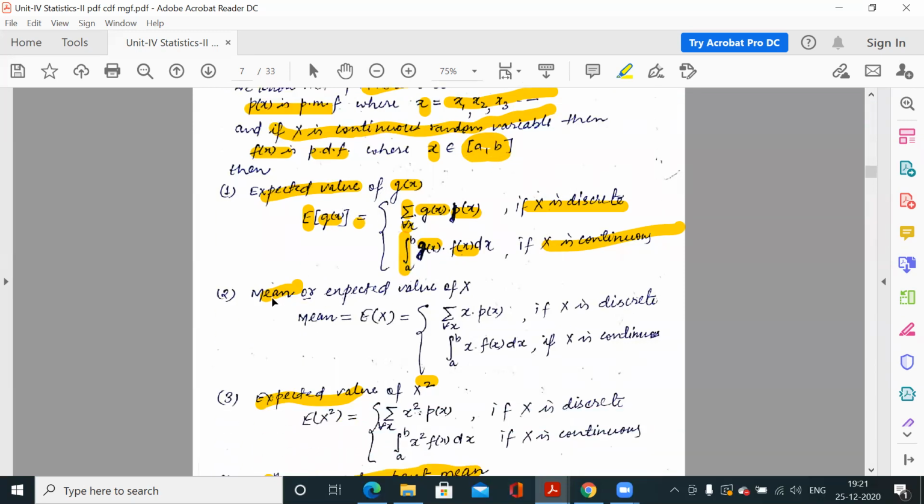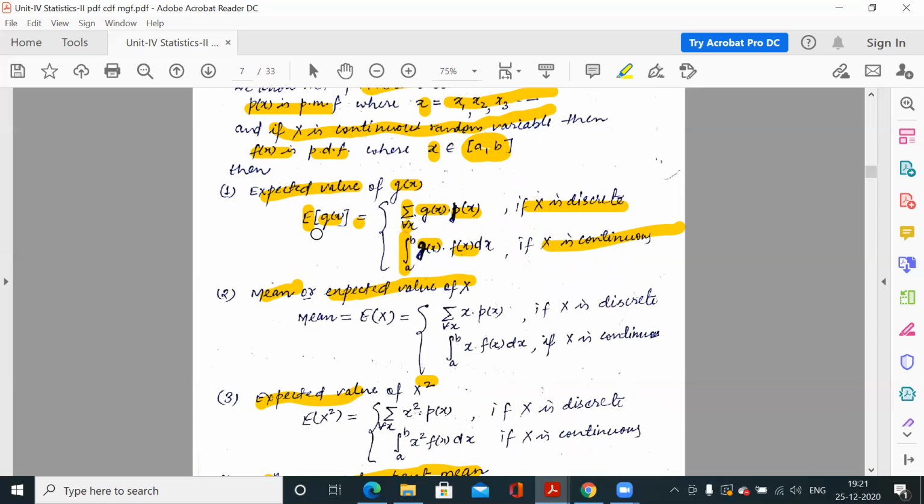Now the mean or expected value of x. If somebody asks you what is the expected value of x, we have already defined the expected value of g(x). Suppose g(x) is x, because g(x) is any function of x, so it may be x, x square, 1 by x, sin x, log x, anything. So if g(x) is x, what is the expected value of x?